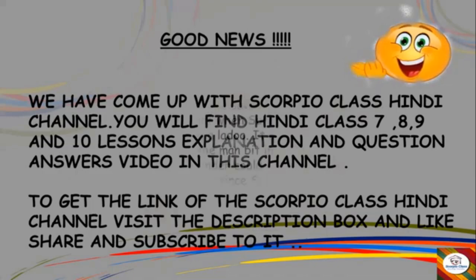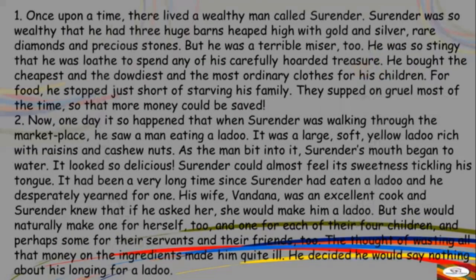So students, now let us learn the lesson and enjoy the story also. So the story here is of a wealthy man whose name was Surinder. He was so wealthy that he had heaps of gold and silver and diamonds and precious stones. But he was a terrible miser.